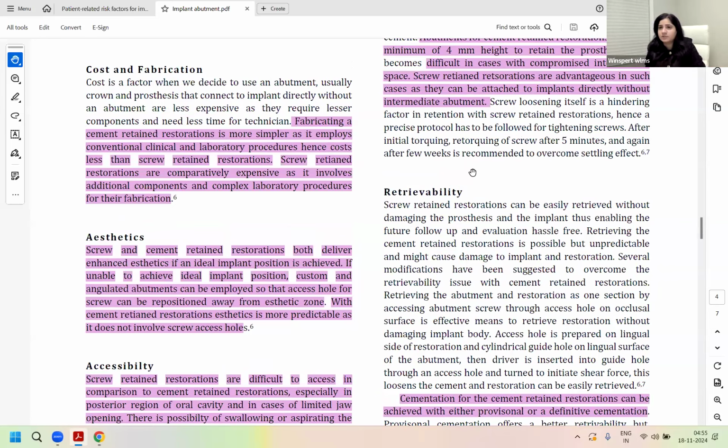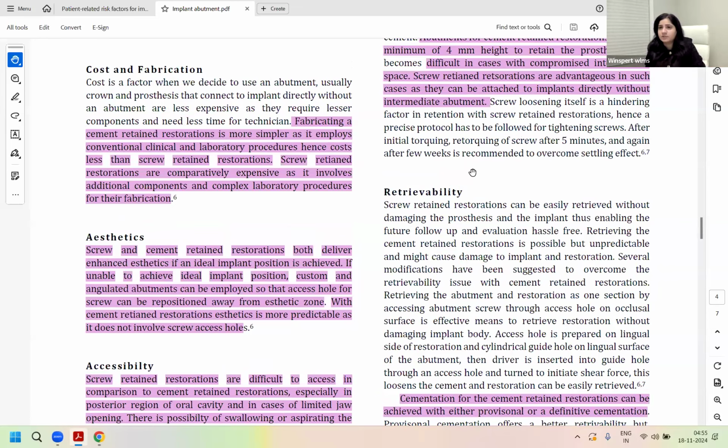Another challenge that can come with screw retained is your possibility of swallowing or aspirating, right? Now, the third factor is the occlusion. If you can imagine, if your screw retained restoration has your direct restorative material there to seal the screw hole, that means it doesn't have as much strength against the occlusal forces as your cement retained restoration, because that crown is entirely made of zirconia or has that indirect material to withstand the forces.